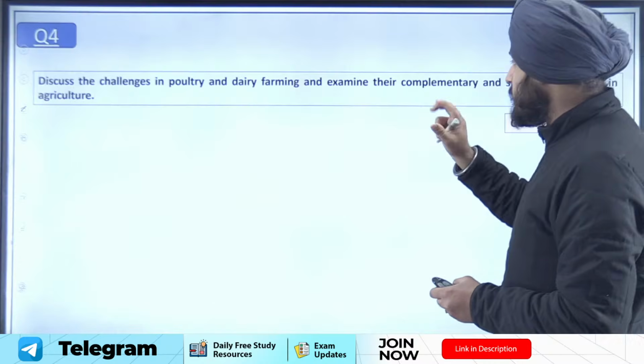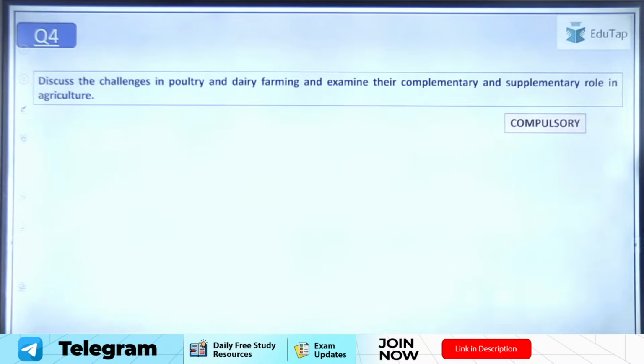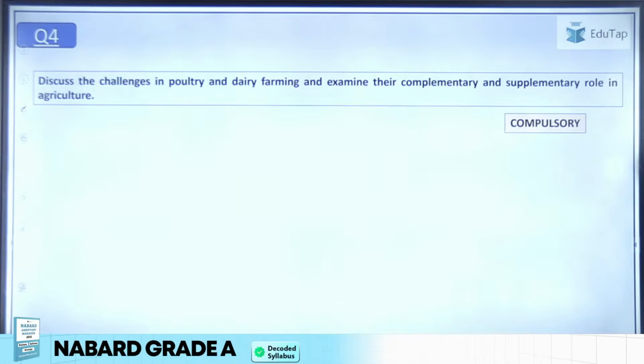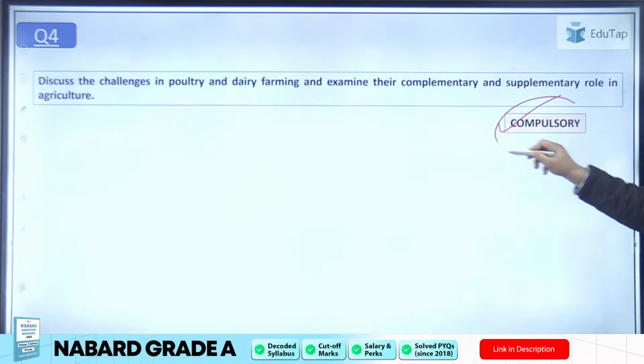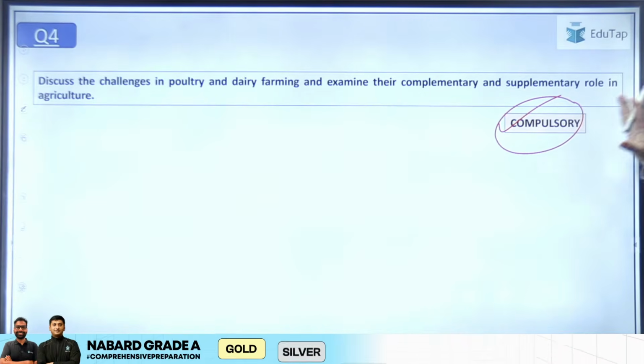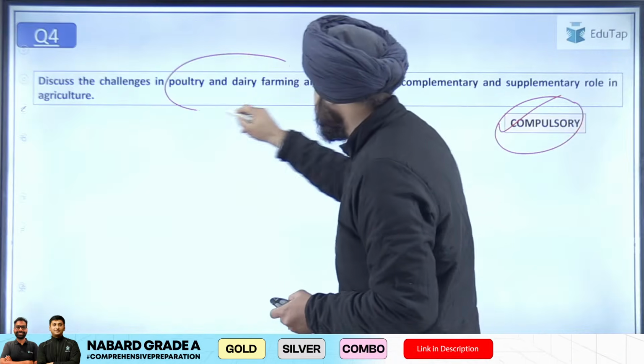Now, as a part of this one, the first question is: discuss the challenges in poultry and dairy farming and examine their complementary and supplementary role in agriculture. Now, this question was compulsory. ठीक है, और कंपलसरी था और साथ ही साथ इसका answer देना भी easy था, because if you can see, it has been mapped from the syllabus only.